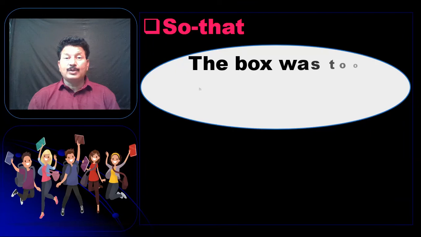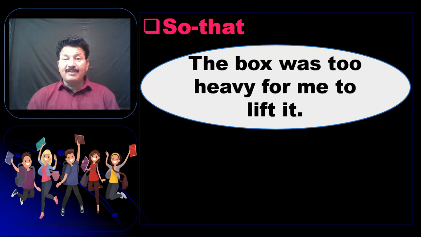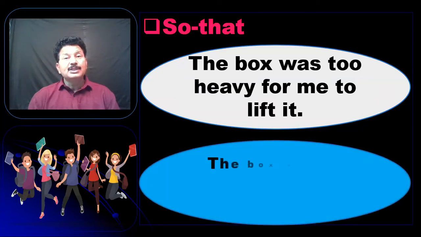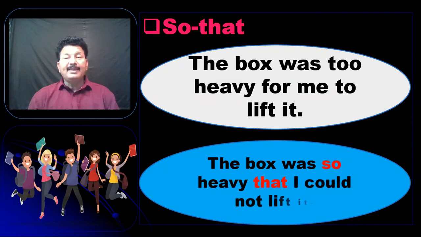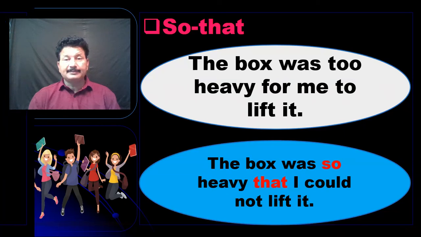Now let's work with "so that". The box was too heavy for me to lift. So now you can say the box was so heavy that I could not lift it. Now we have to be very careful. You have to think whether the helping verb is in present tense or past tense. As it is "was", we use "could", or if it is "is", we use "can't". So the box was so heavy that I could not lift it.